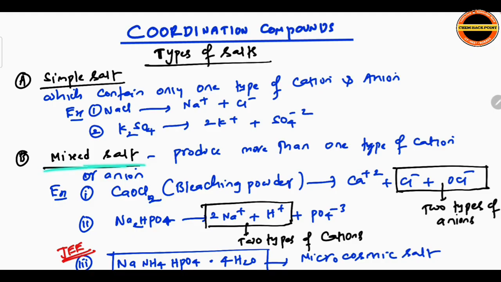Coming to mixed salt, it can produce more than one type of cation or anion. It may be cation or anion, but more than one type. Like CaOCl2, bleaching powder, gives Ca 2+, Cl-, OCl-. So two types of anions are produced. Then Na2HPO4 gives 2Na+, H+, PO4 3-, here two types of cations.